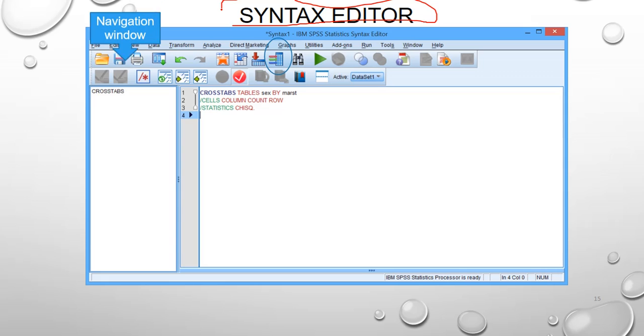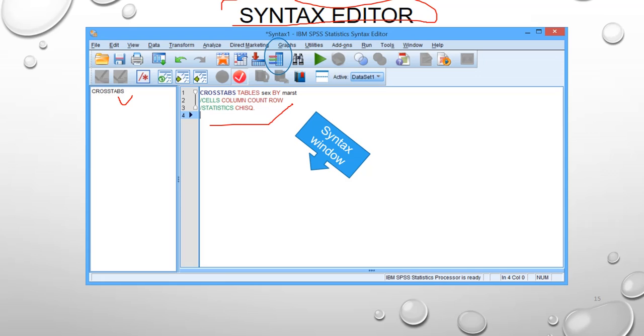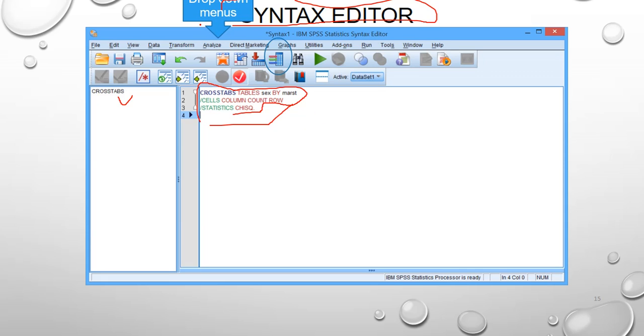This is the navigation window, which we already saw. This is the syntax window. If you need chi-square, you can type the syntax there; you can refer to books for syntax. This is the drop menu, Analyze, where you choose what you need to analyze. This is the action button, we know this.